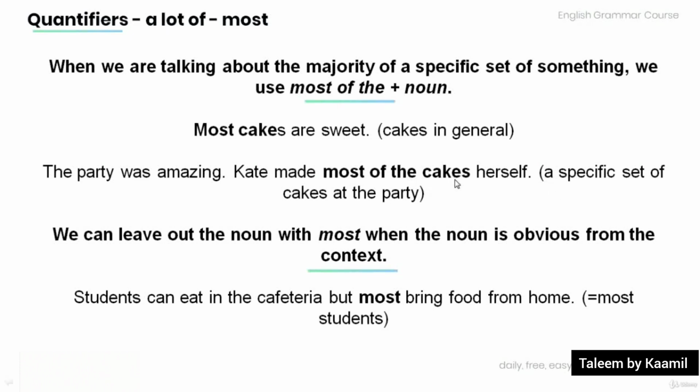Cakes in the sentence meaning a specific set of cakes at the party. Now we can leave out the noun with most when the noun is obvious from the context, as in the example below. Students can eat in the cafeteria, but most bring food from home. Most in the sentence meaning students.